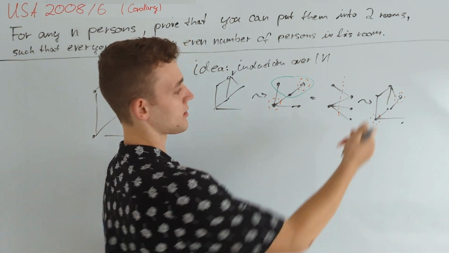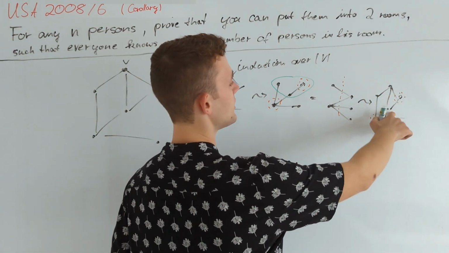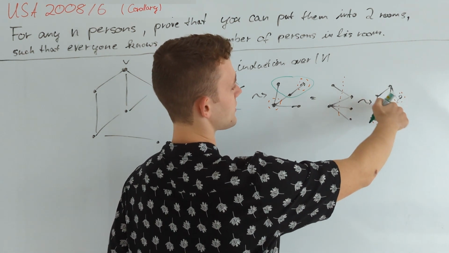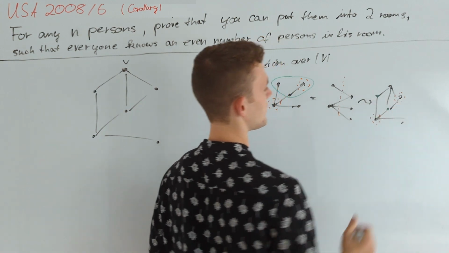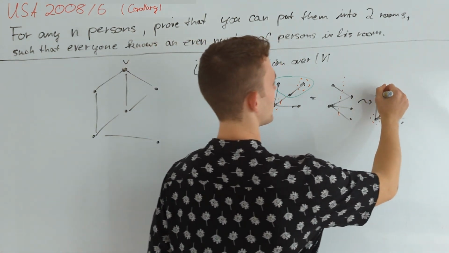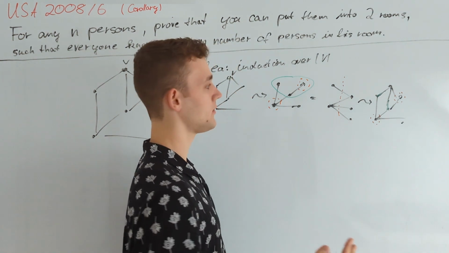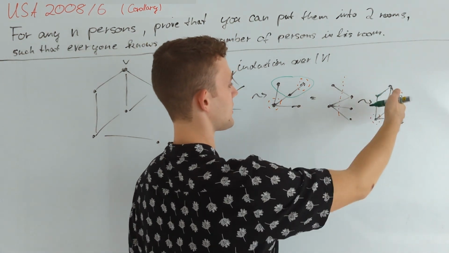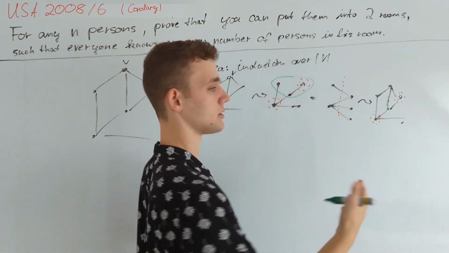But we see that this partition does not work because all of the neighbors of v that are in the set that v was also added to, namely those two right here, now have an odd degree inside their set. Before they had an even degree, but now v was added to their set, therefore they both have an odd degree, which means that this induction does not work.